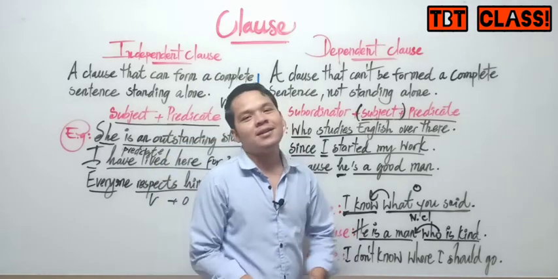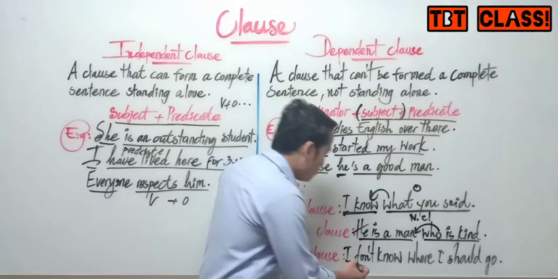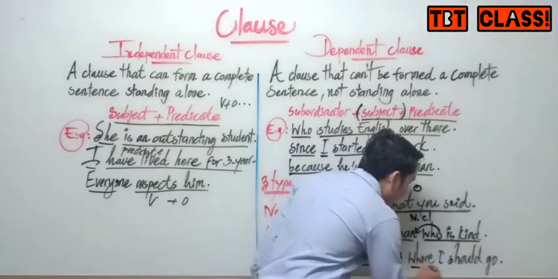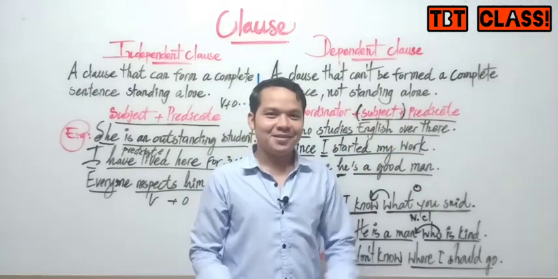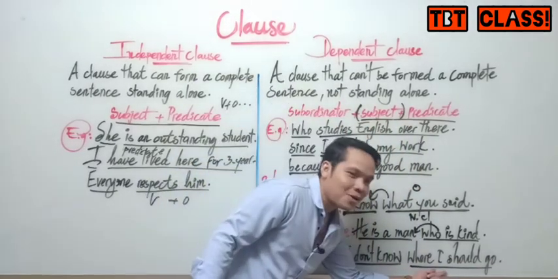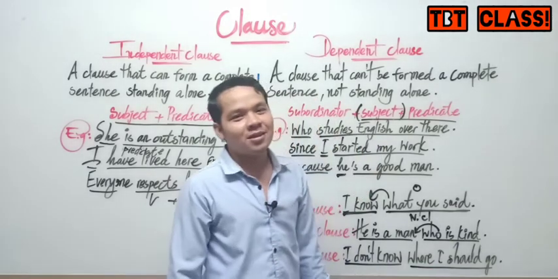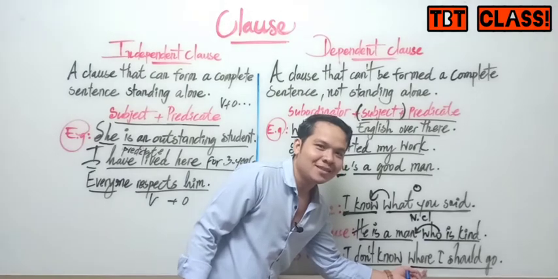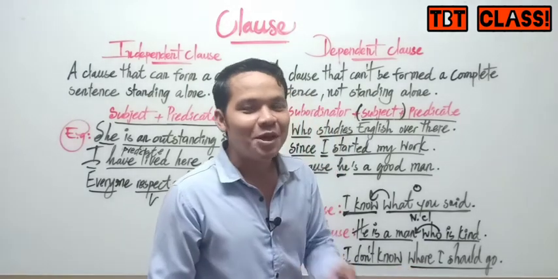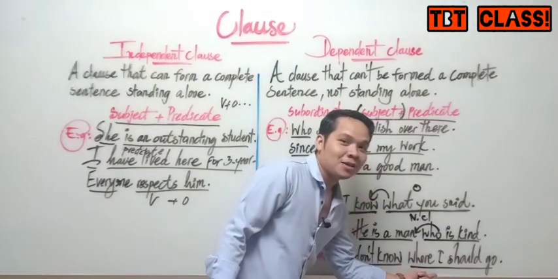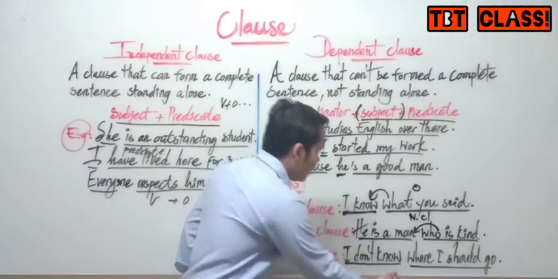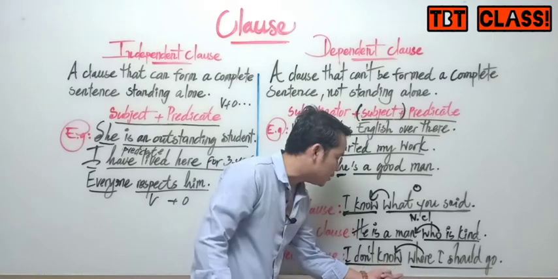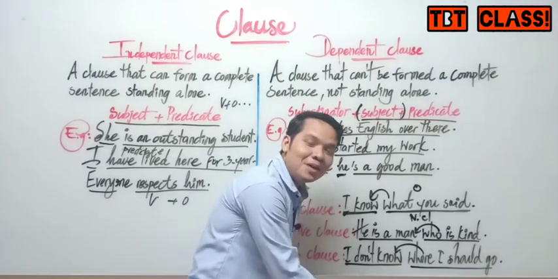I don't know where I should go. "I don't know" is the independent clause. "Where I should go" is the dependent clause. But this dependent clause we call an adverb clause. Why do we call this an adverb clause, my friends? Because this clause modifies the verb "know". So you get the idea.